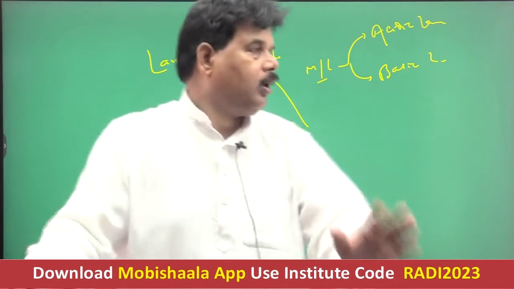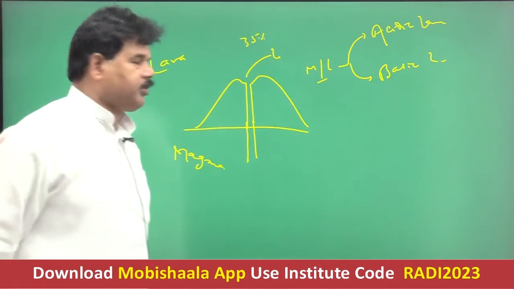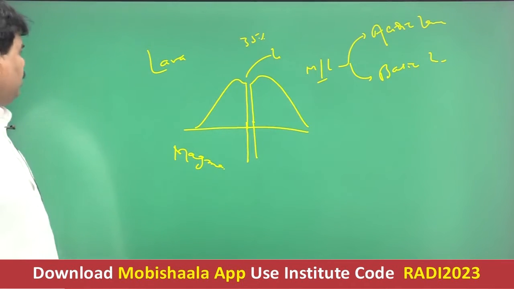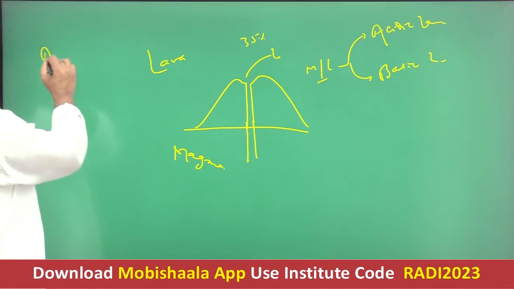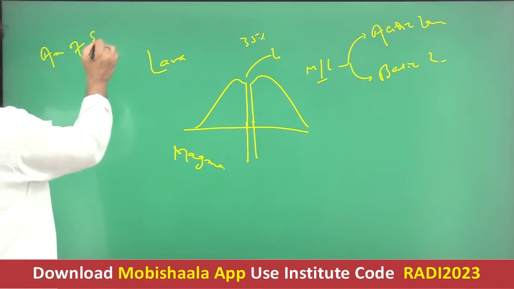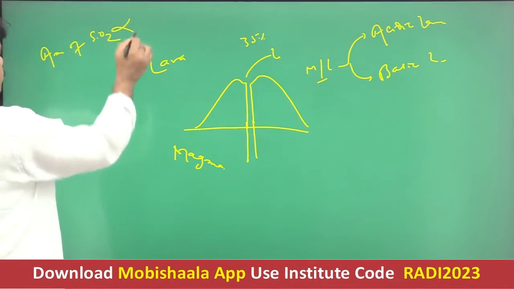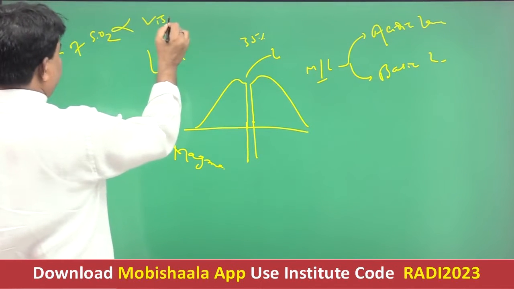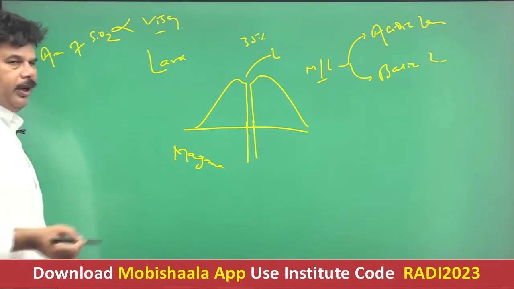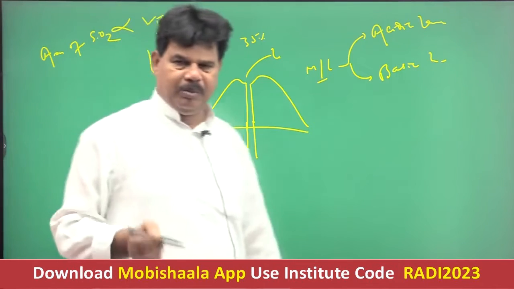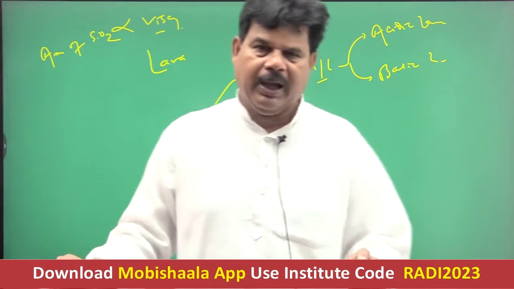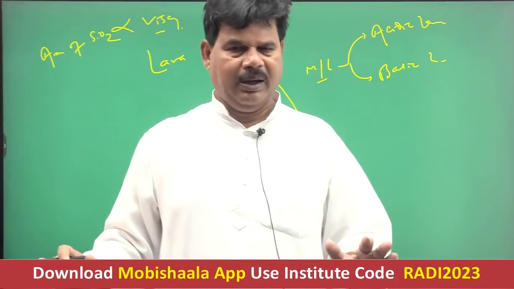Now, as far as acidic and basic lava is concerned, the amount of silica is proportional to viscosity. It means acidic lava will be more dense, more viscous, and basic lava will be less viscous.